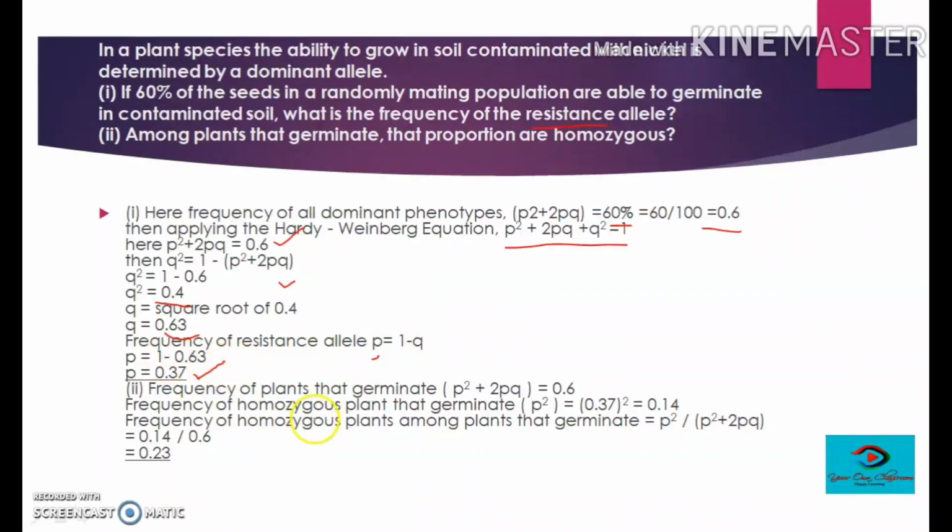We have seen that the frequency of plants that can germinate is 0.6. Now the frequency of homozygous plants that can germinate is p square, that is 0.37 whole square, and that is equal to 0.14. So the frequency of homozygous plants among plants that can germinate is p square by p square plus 2pq. That is 0.14 by 0.6, meaning 0.23. So that is the proportion of homozygous plants among those plants which can germinate.